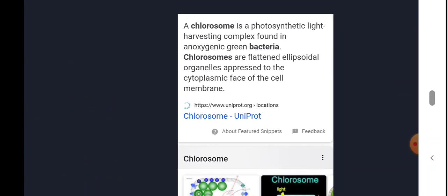Then what is this chlorosome? I mentioned chlorosome in the last slide: the bacteriochlorophylls are placed in chlorosomes, located near the plasma membrane. A chlorosome is a photosynthetic light harvesting complex found in anoxygenic green bacteria. They are flattened ellipsoidal structures found in the cytoplasmic phase of the cell membrane, close to the cell membrane. The diagrammatic structure of the chlorosome is shown here.